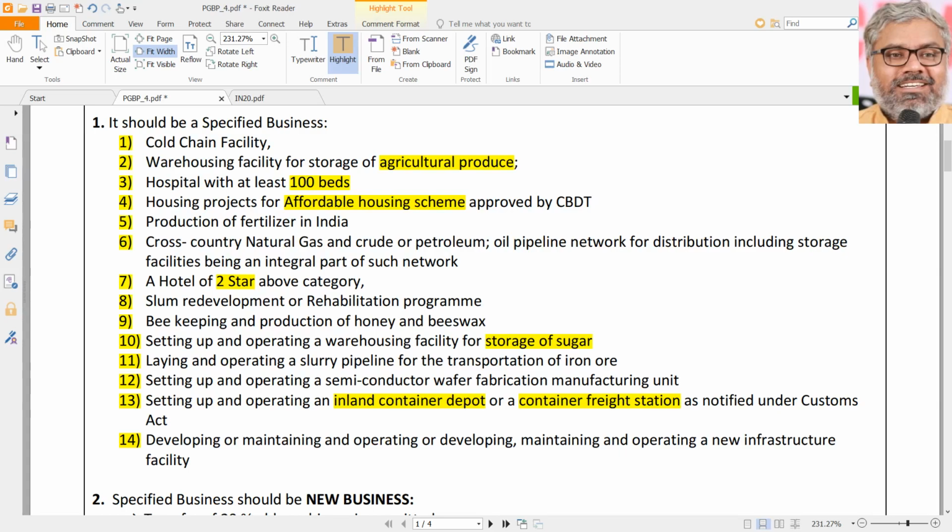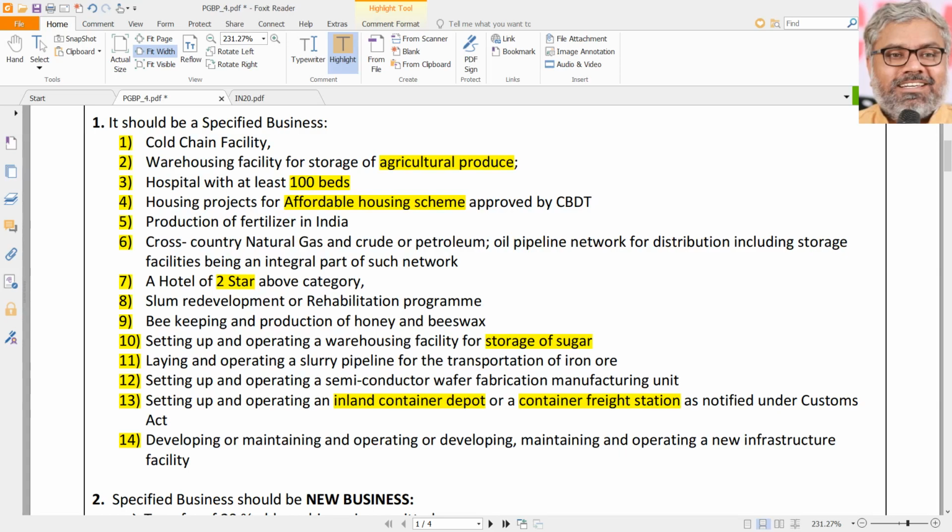Warehousing facility. For what? For two things. One is agricultural produce, two is sugar. Done. Cold storage facility. Available. Fertilizer manufacturers. Available. 35AD is available. Other things are all different once again. Honey manufacturing, beekeeping, beeswax manufacturing, all different things.